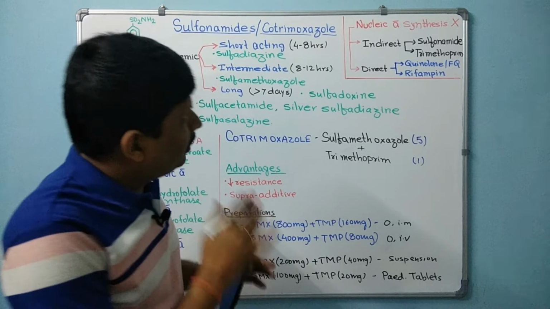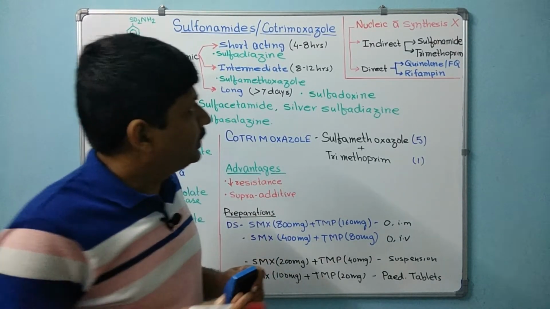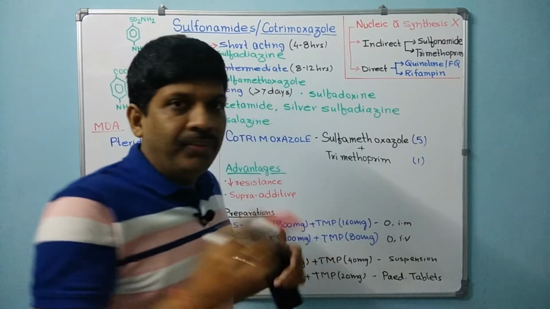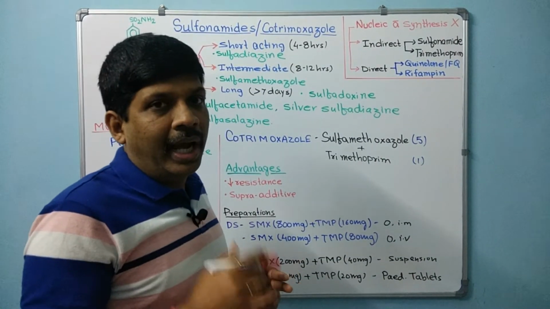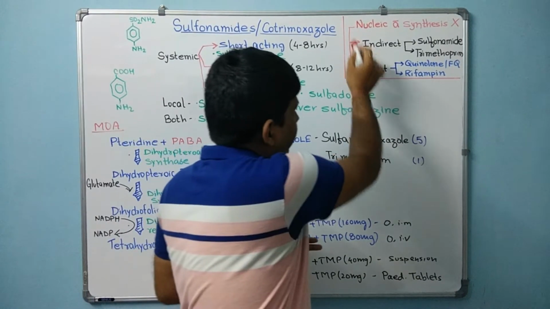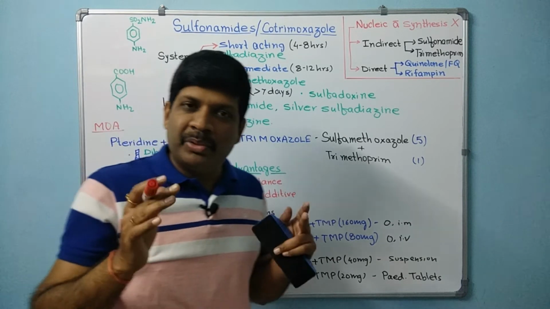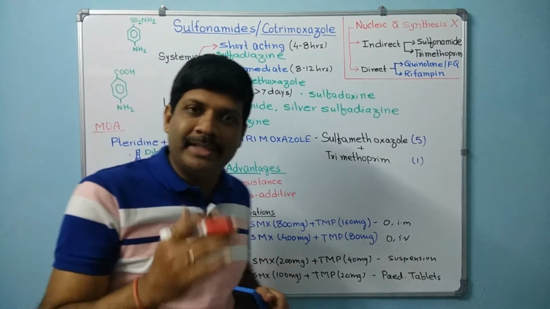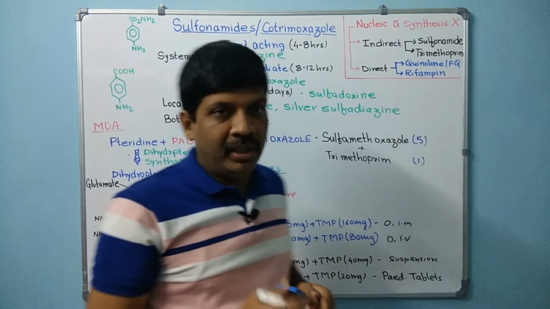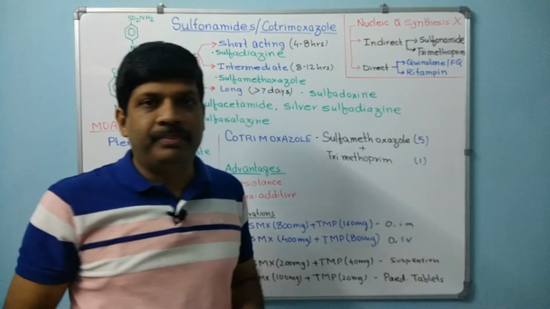So among the drugs which are used against bacteria, there is one group which inhibits nucleic acid synthesis, and that is also divided into indirect acting and direct acting. Indirect acting are those drugs which inhibit the synthesis of folic acid, and that includes sulfonamide and trimethoprim.